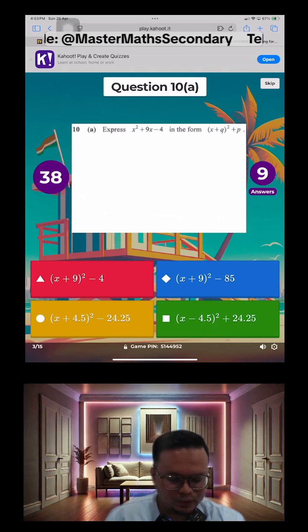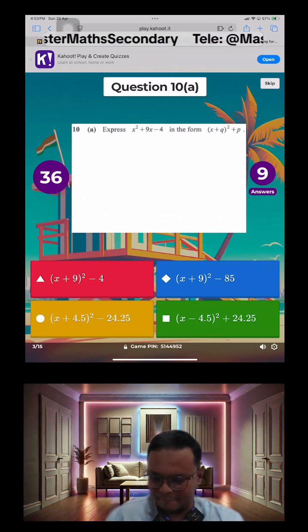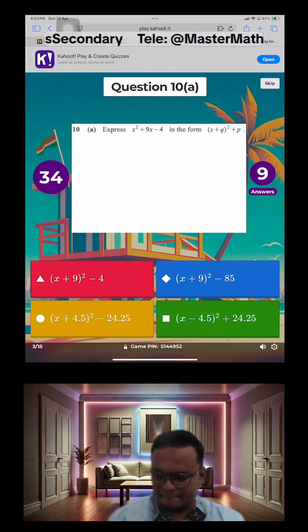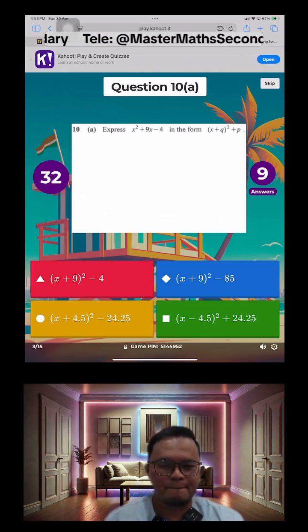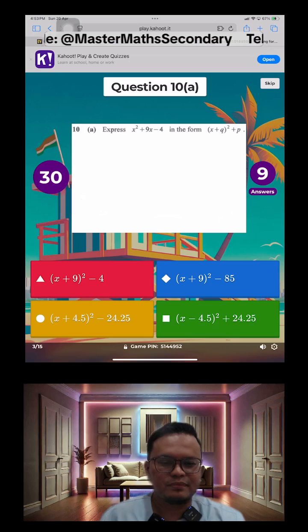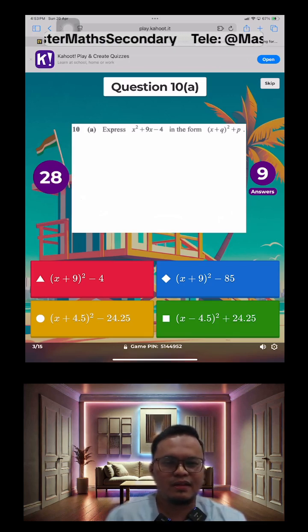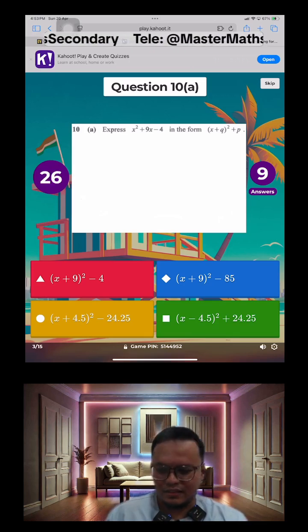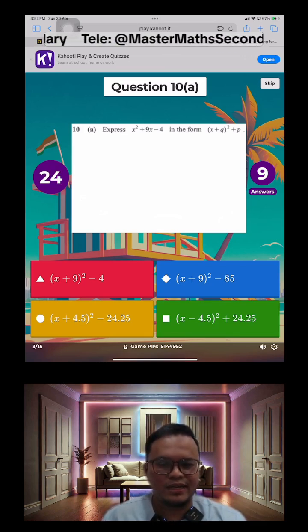Okay, so this is completing the square. 30 seconds to go, half a minute guys.